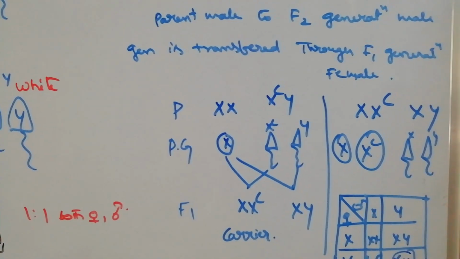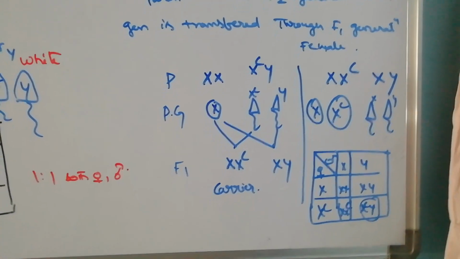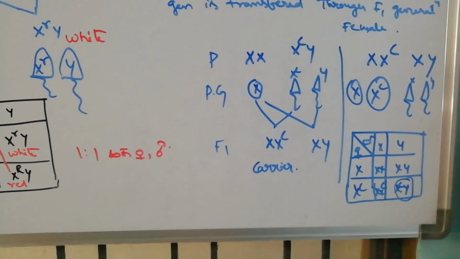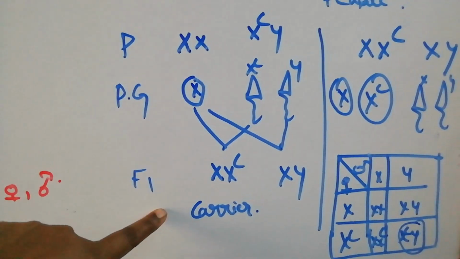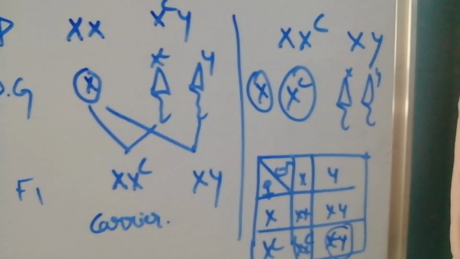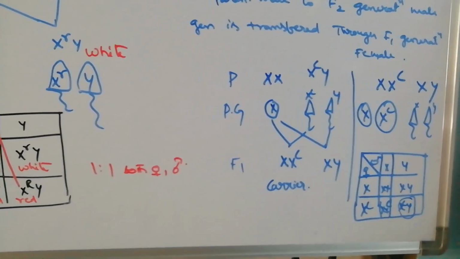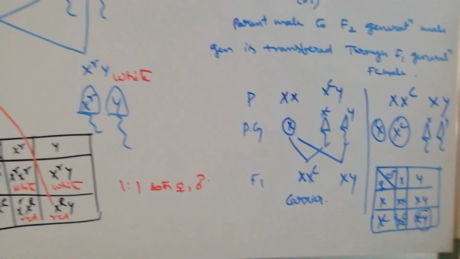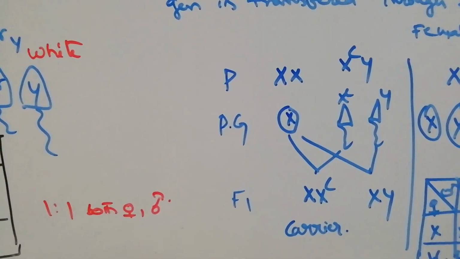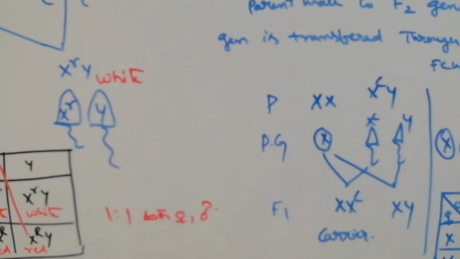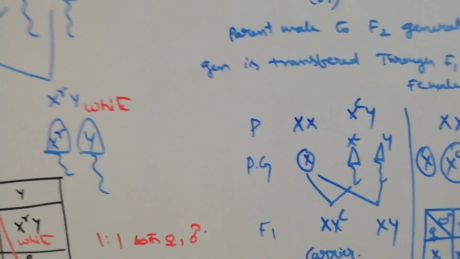It is applicable to X recessive disorders, transferring from the father to the grandson through the carrier female. This is also called skipping generation, because see here, the parent generation is affected, F1 is not affected. Again F2 is affected, F3 is not affected. F4 is affected, F5 is not affected. Alternate generations are affected, so it is called a skipping generation disorder. It is applicable only to X recessive disorders like color blindness and hemophilia. These disorders occur only due to crisscross inheritance.